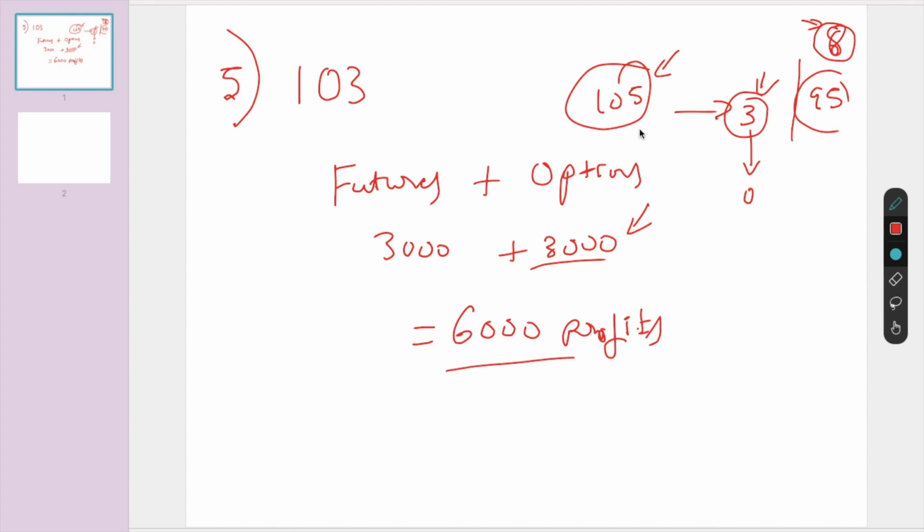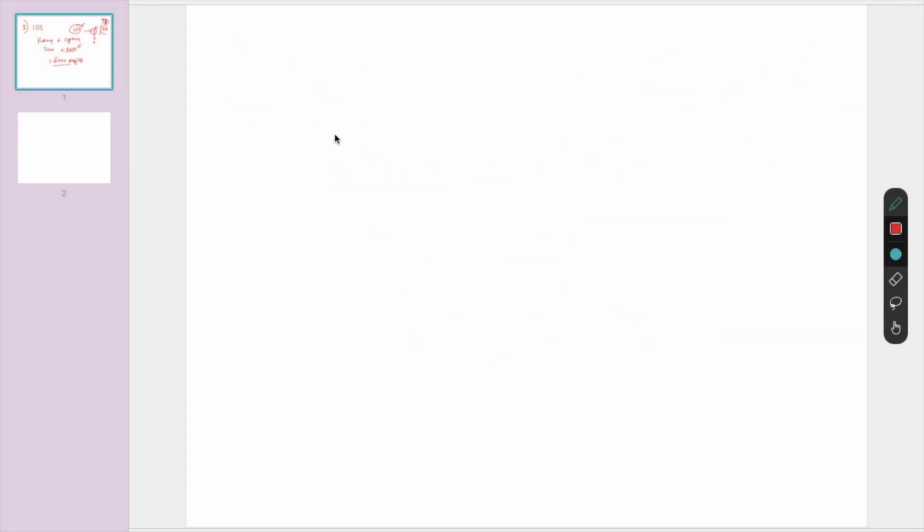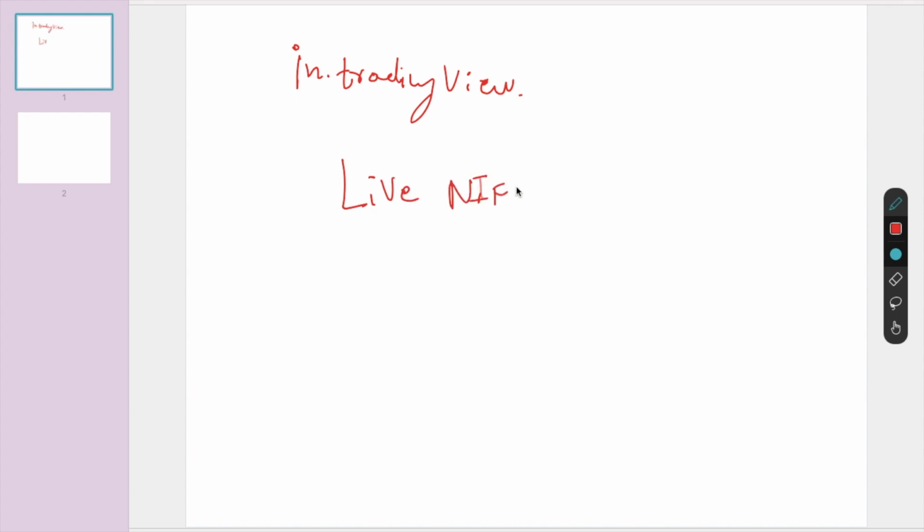Some of you would be telling, sir, this is understood, but still I don't know practically how to understand options. I'll give some solution to you. On in.tradingview.com or any website, you open the live Nifty or Bank Nifty chart.